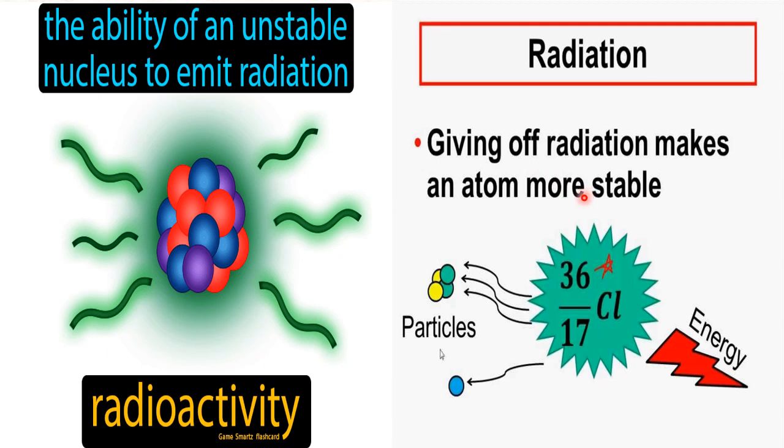So normally every element, every atom wants stability. That is a rule of nature. Every system wants to be in the least energy state or most stability state. To go to that state, they do some transaction, which in chemistry we call a chemical process. Here in radioactivity, because of the unstable nucleus, they will give some kind of radiation, and after giving radiation, they become more stable. This you will learn in the higher class in detail. It is just an idea, because this idea was used by Rutherford for his experiment.